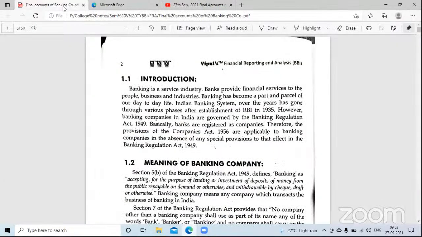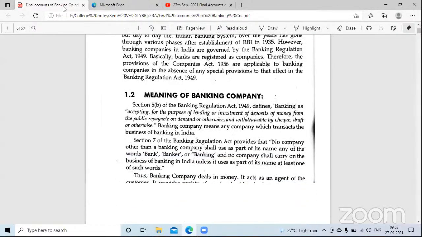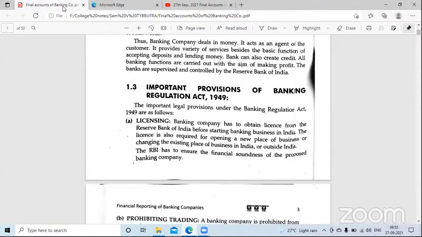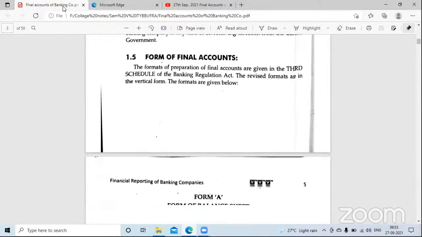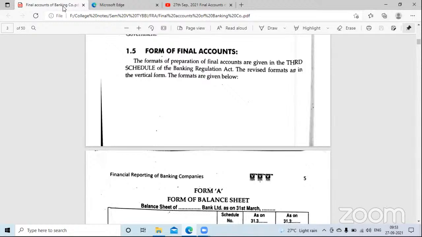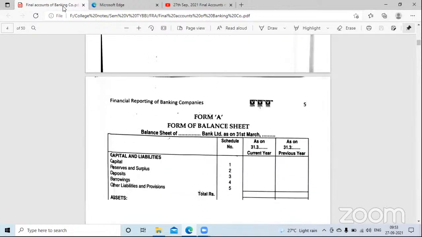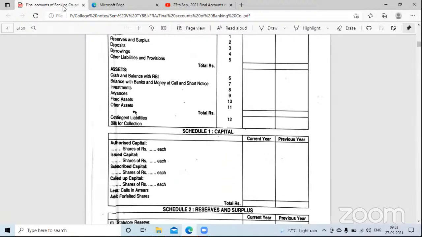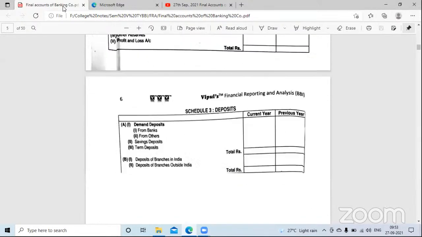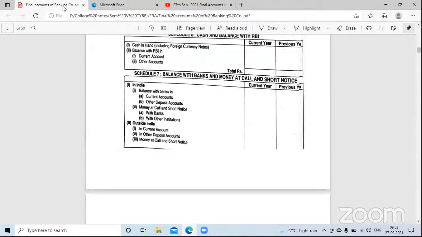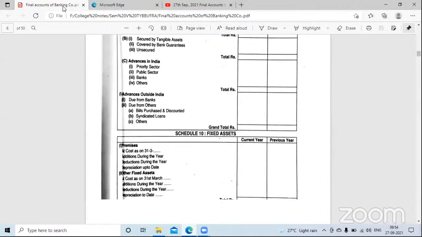Yeah, see, we started with banking final accounts. I hope you all remember. We started with its meaning, what is a banking company, and important provisions of the Banking Regulation Act 1949. And I told you we'll do the format of final accounts a little later, because I wanted to complete all the points that are associated with these final accounts. So you will have to wait for the format.